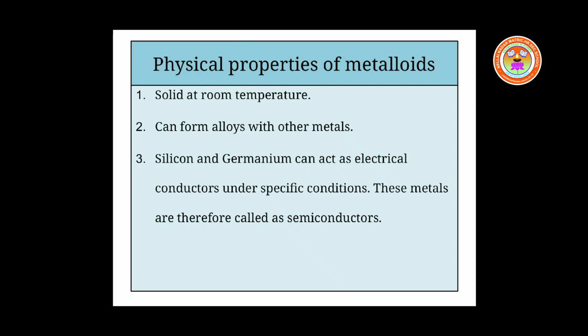Semiconductors allow electricity to pass through them partially. They don't allow all the electricity to pass through them. They conduct electricity partially. So silicon and germanium are called semiconductors under certain conditions. Is it okay, children? So metalloids are